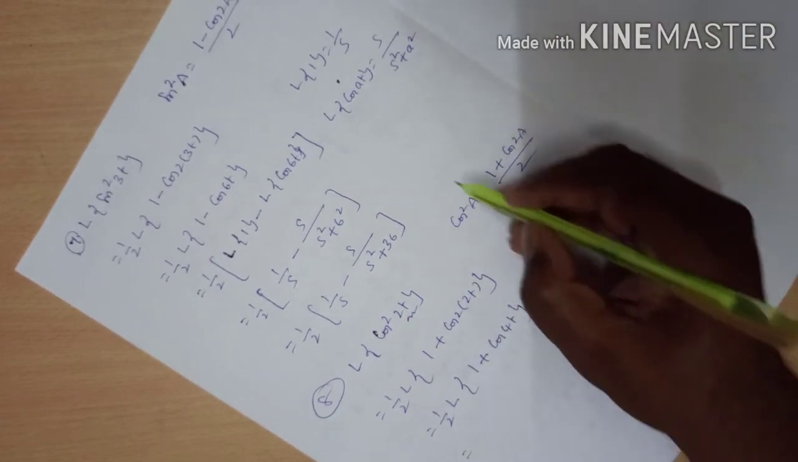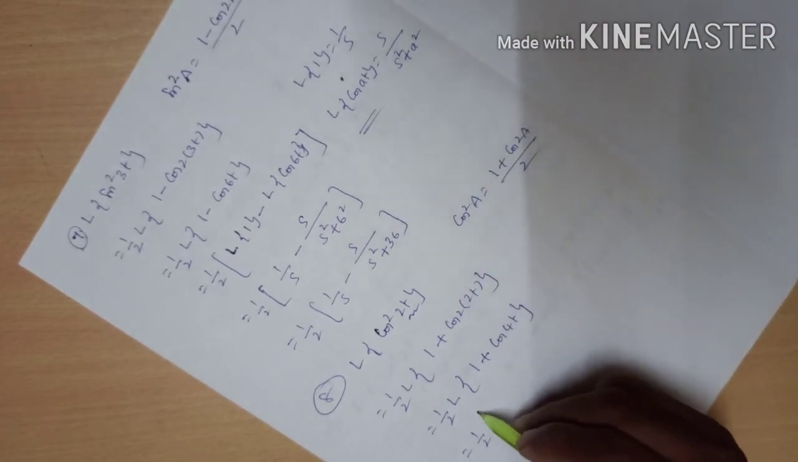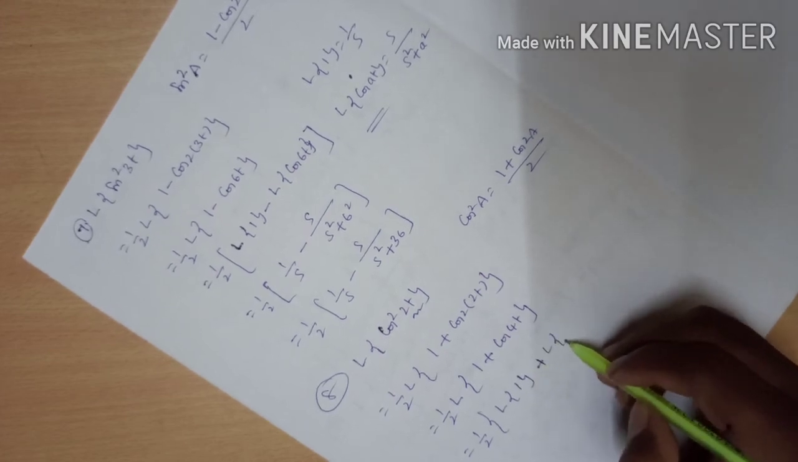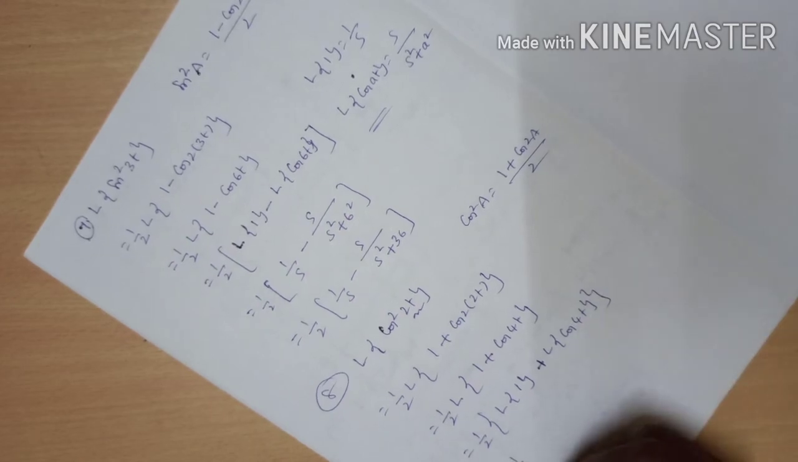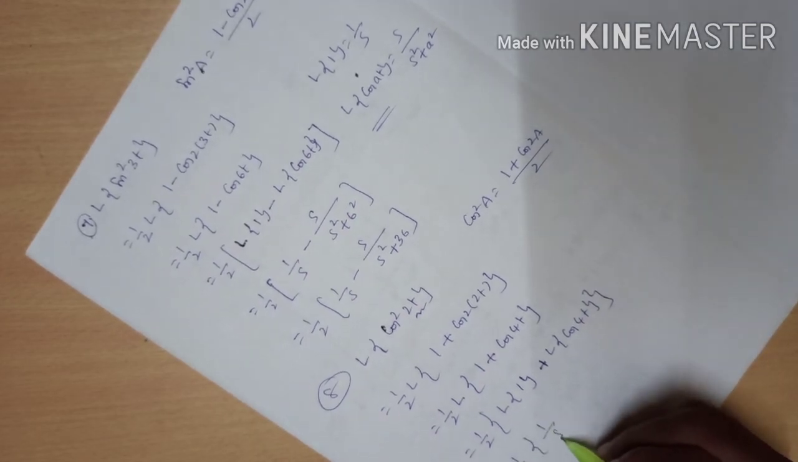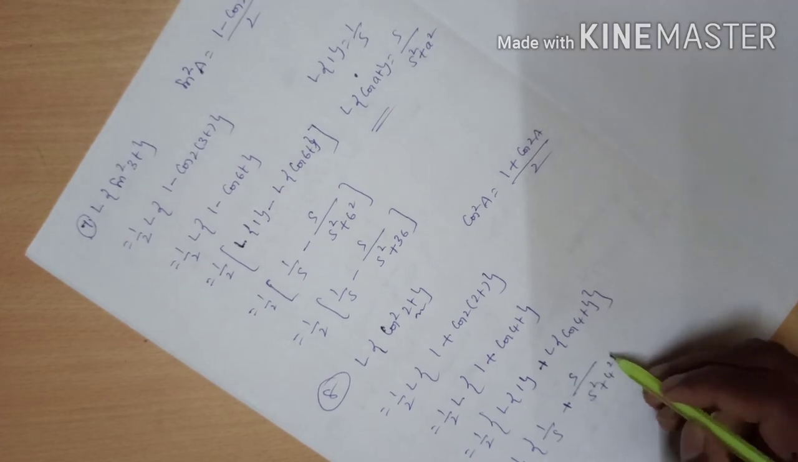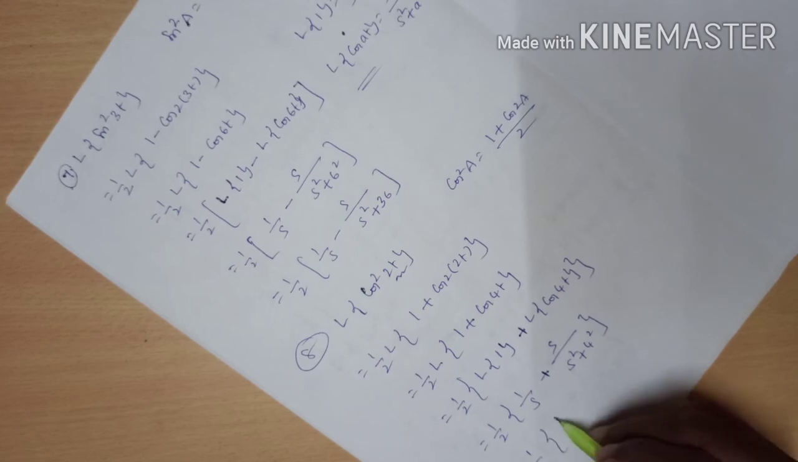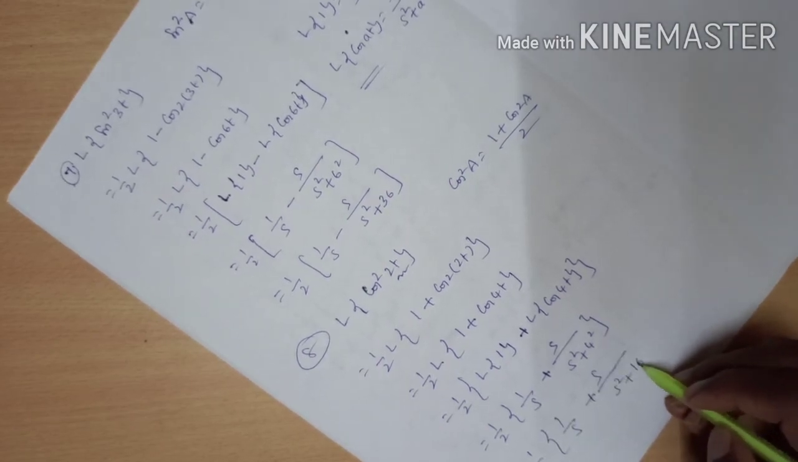That is equal to, here also similar formulas so we can apply. L of 1 by 2 into, what is the linearity property? L of 1 plus L of cos 4t. That is equal to 1 by 2 into 1 by s plus s by s power 2 plus 4 square. You can simplify it. 1 by 2 into 1 by s plus s by s power 2 plus 16.